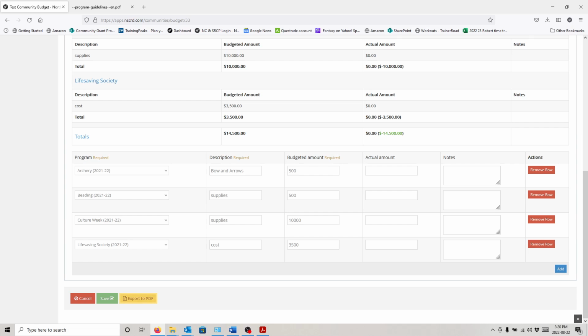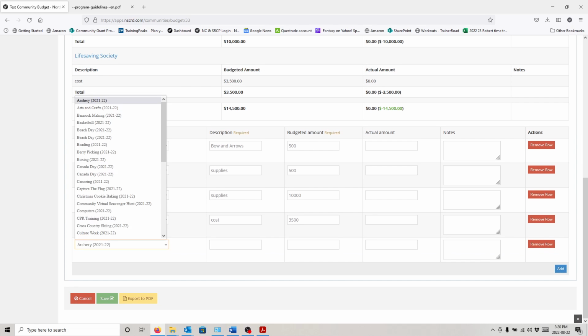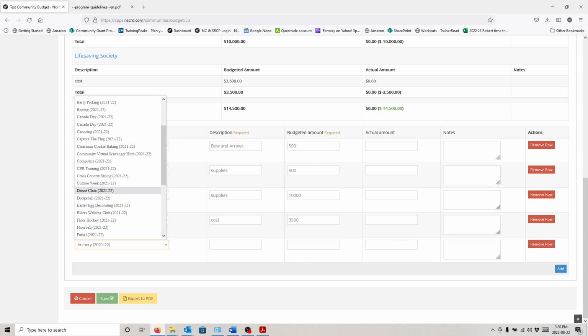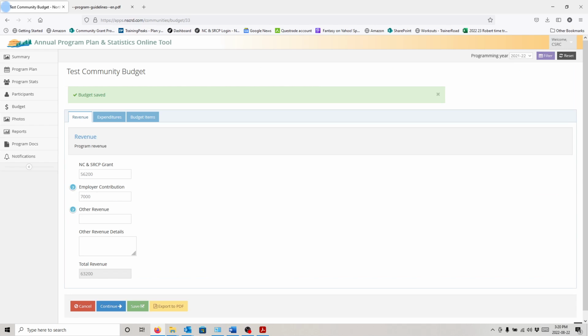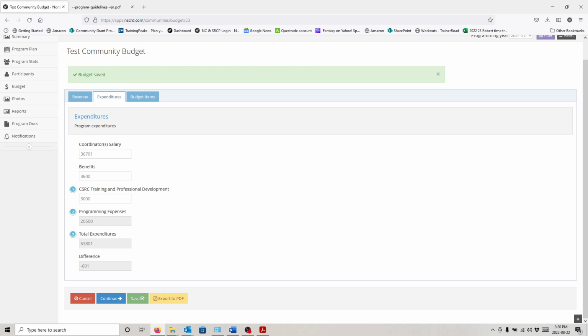Let's add something else. Let's say dance class. Let's say the dance class, we need a teacher and supplies. And it's going to cost us $6,000. We're going to go to Save. Now you're going to notice that the number is negative, and I did this on purpose. Okay, so this means we're $601 over budget. We have $601 that we can't account for, right? We don't have the money for it.